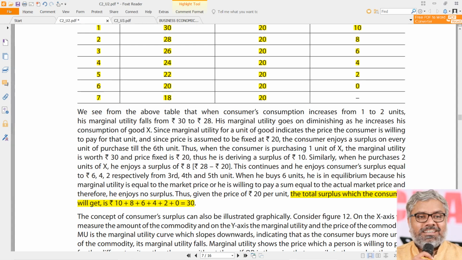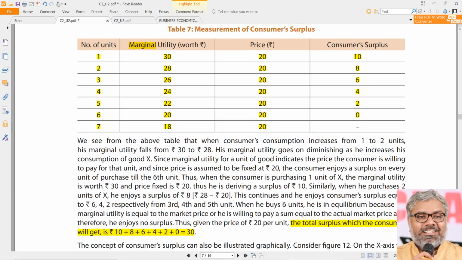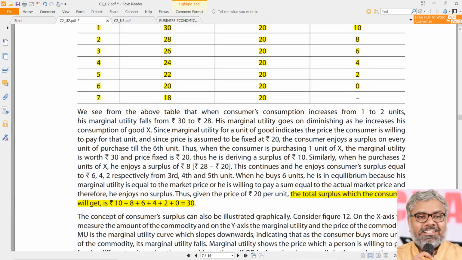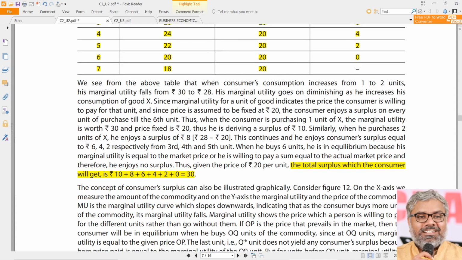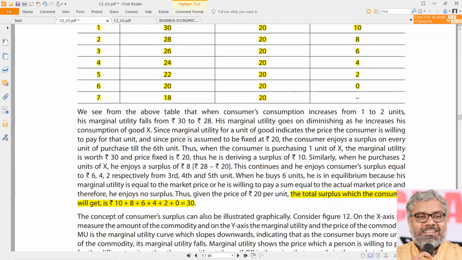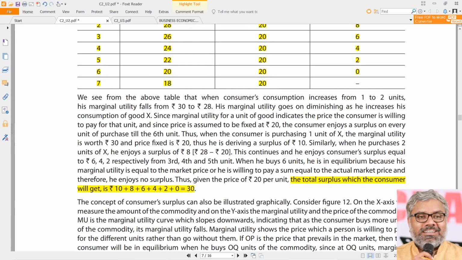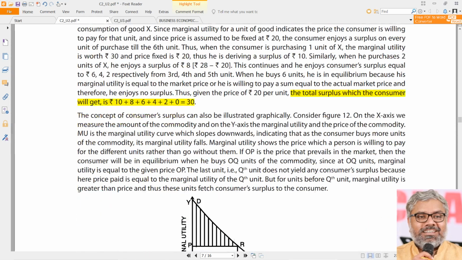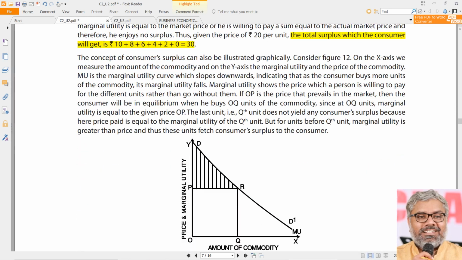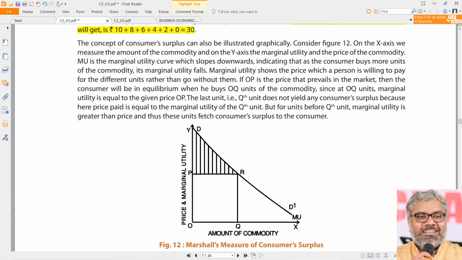For each unit he has an individual consumer surplus of 10, 8, 6, 4 and 2. Adding all of that, the total consumer surplus the consumer enjoys in this example is 30. That can be taken from the table as an illustration of the concept of consumer surplus.